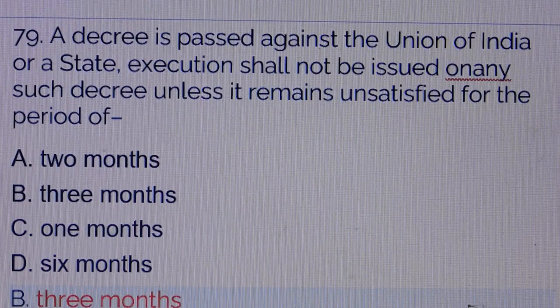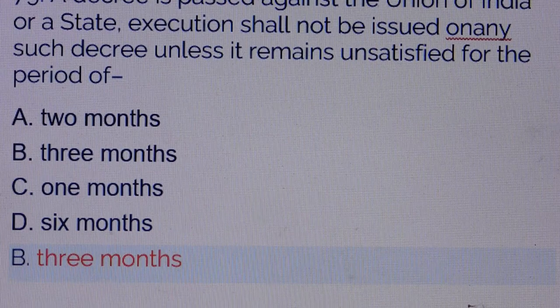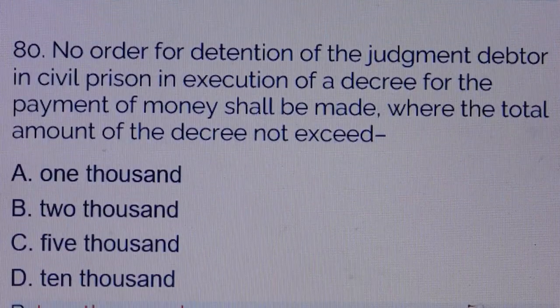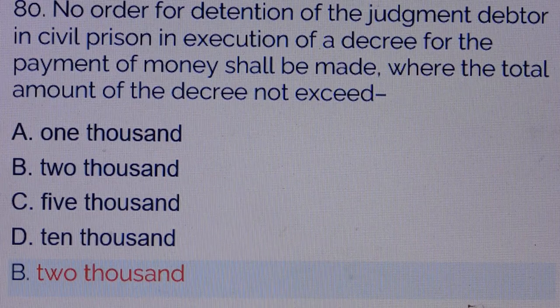Question number 79. A decree is passed against the Union of India or a state. Execution shall not be issued on any such decree unless it remains unsatisfied for the period of. Answer is option number B, 3 months. Question number 80. No order for detention of the judgment debtor in civil prison in execution of a decree for the payment of money shall be made where the total amount of the decree does not exceed. Answer is option number B, 2000.